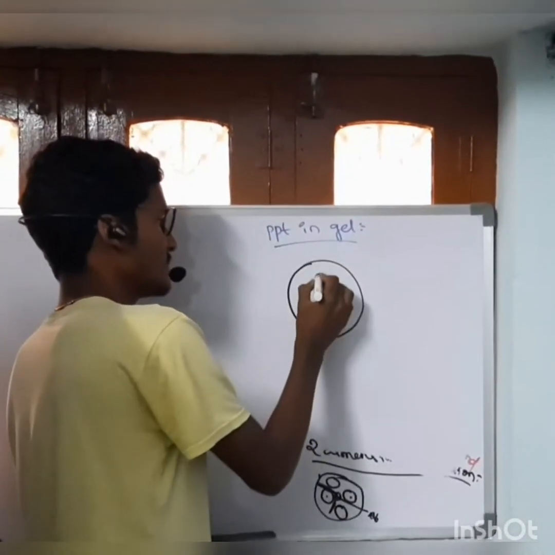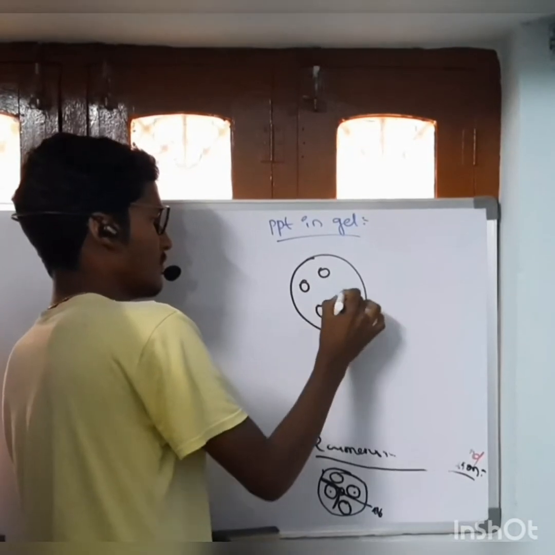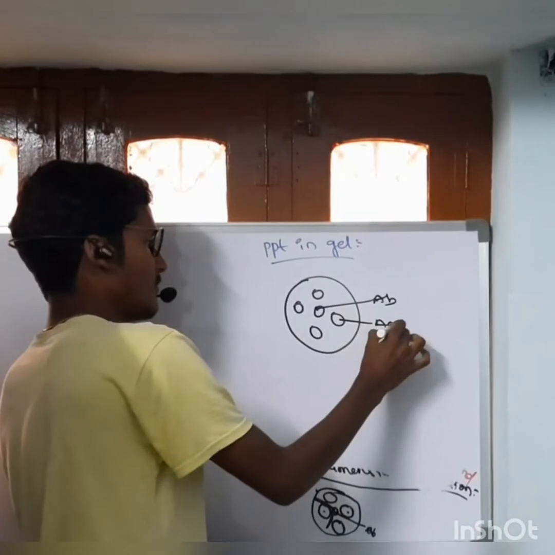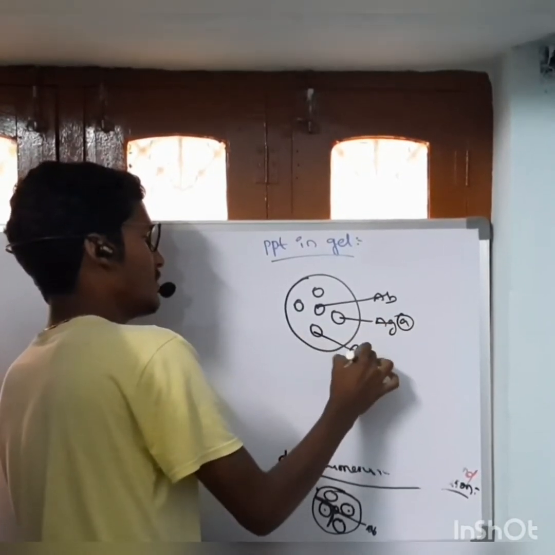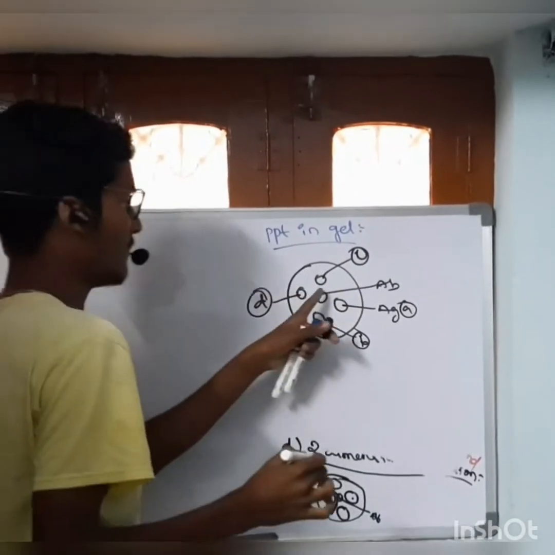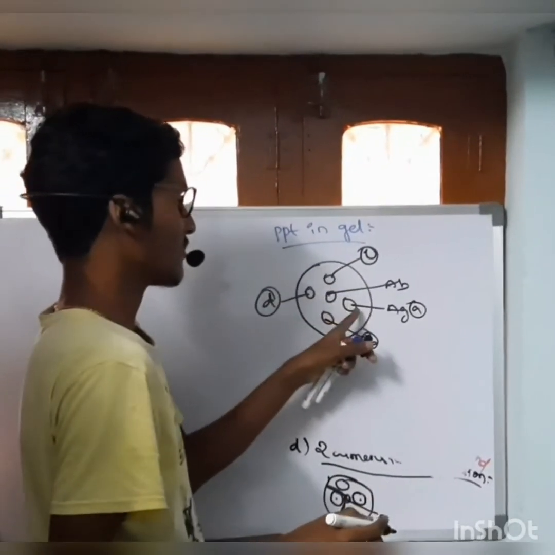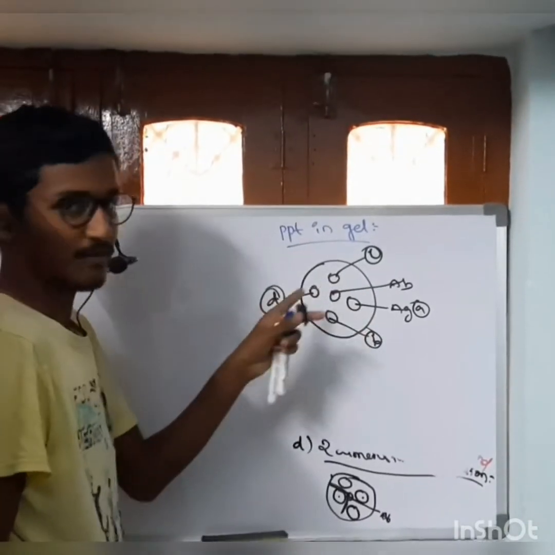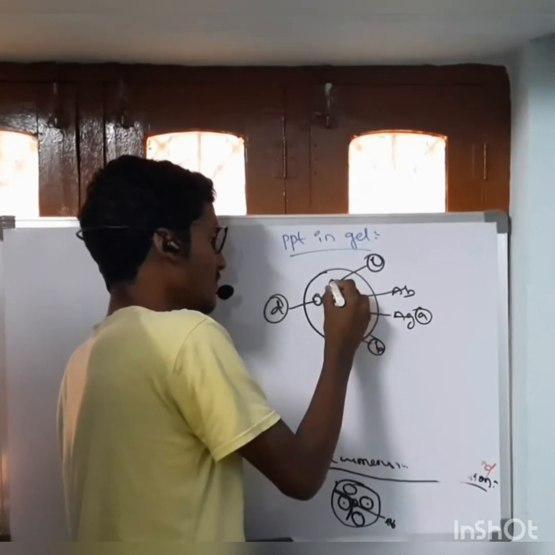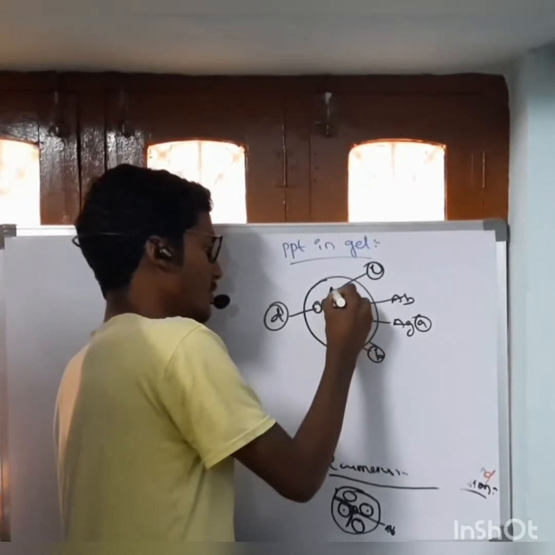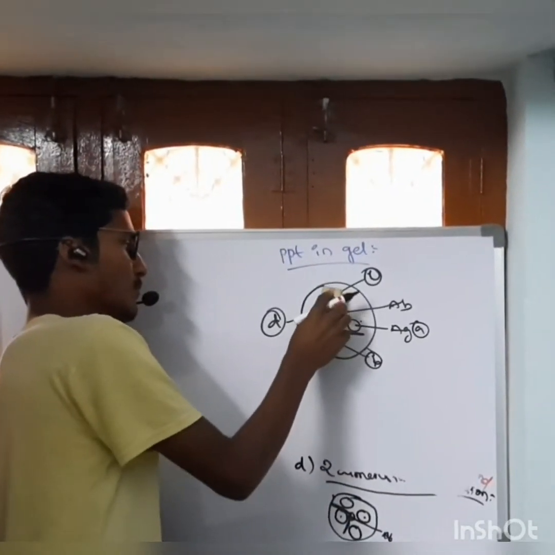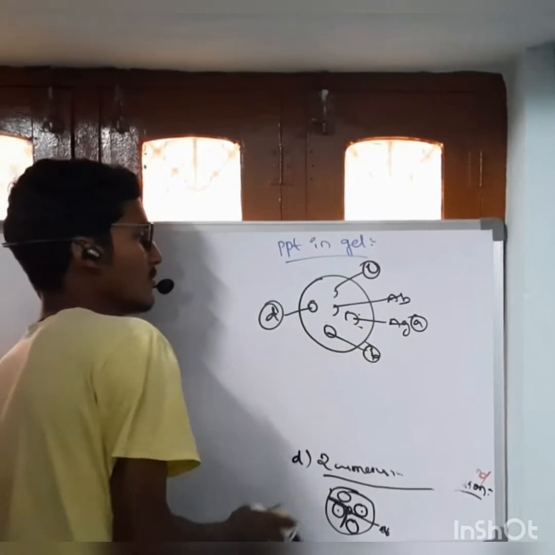Suppose it is in a petri dish. It has an antibody well, antigen A, antigen B, antigen C, antigen D. If two antigens are classified into the same family or same group, they form a bond between them like this. It is a precipitation band.